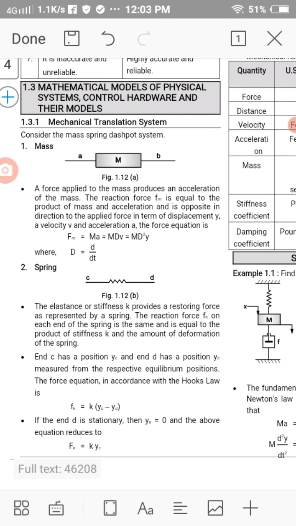Now we will switch to mathematical models of physical system, control hardware and their models. Now let us understand what is the need of a mathematical model of a physical system. Every system has its own mathematical model. Every system can be bound into mathematics.